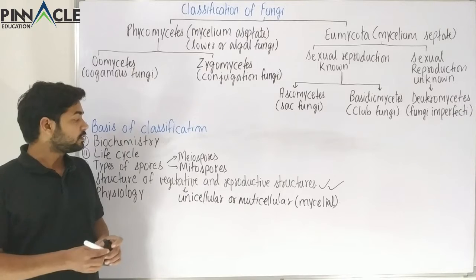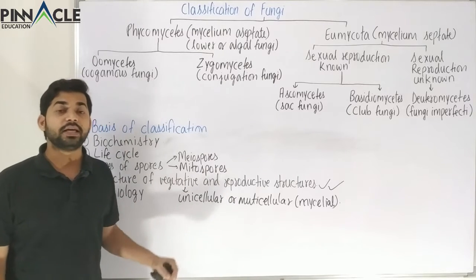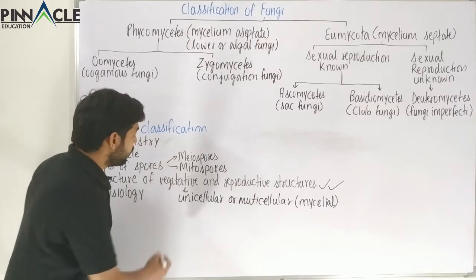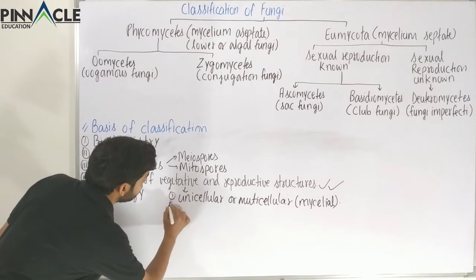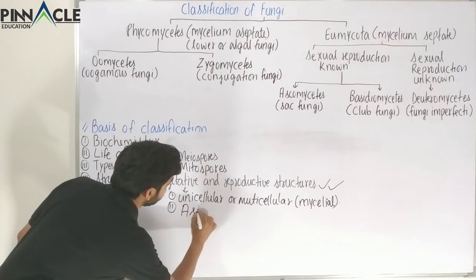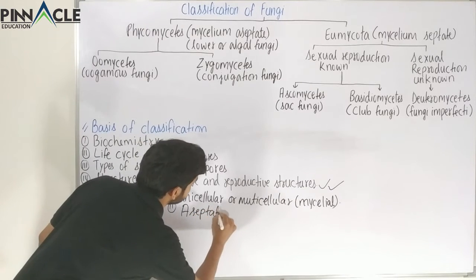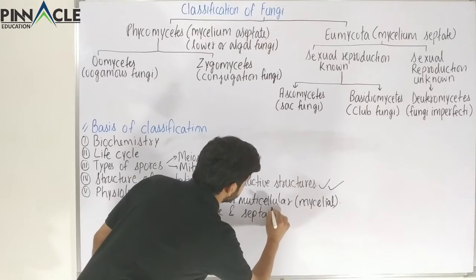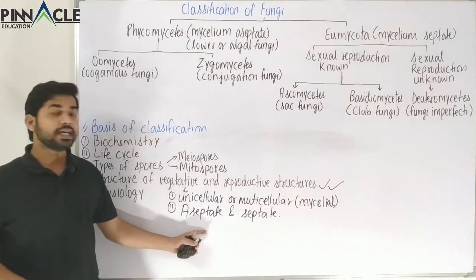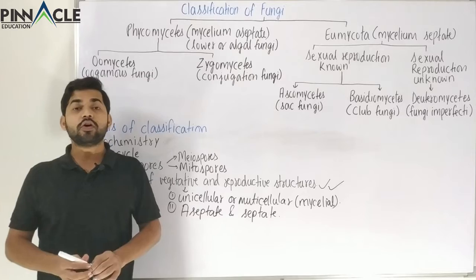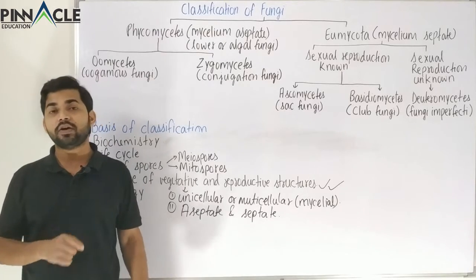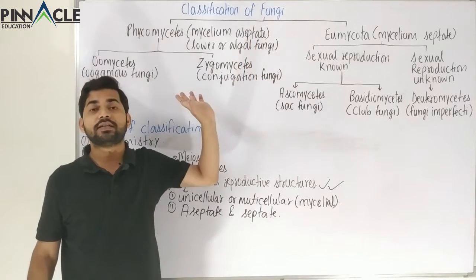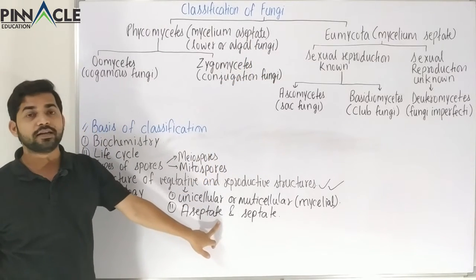This is a simple vegetative property. Apart from that, there are various other types of properties. For example, we can have aseptate and septate. This aseptate and septate is one of the most important criteria of classification. You can see here that the first category that we classified was on the basis of this only.